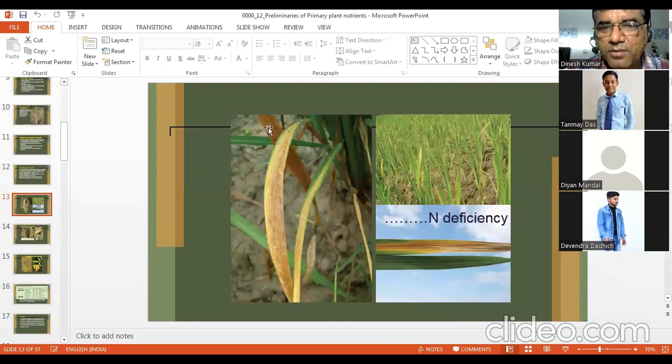Now you can see nitrogen deficiency. This is complete browning of the leaves, and it can dry, and once it has dried, it cannot recover back. Do you think it will recover back? No, it cannot recover back. Such great damage has been done.